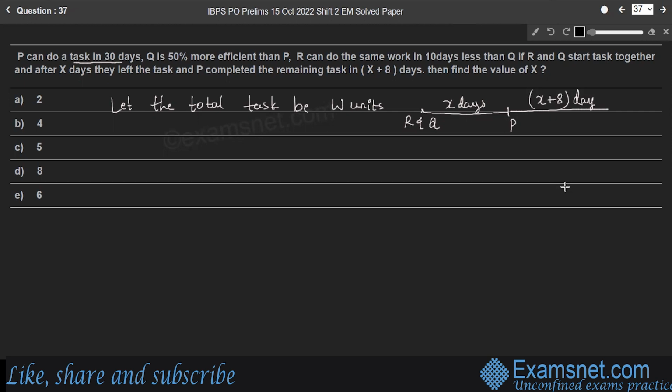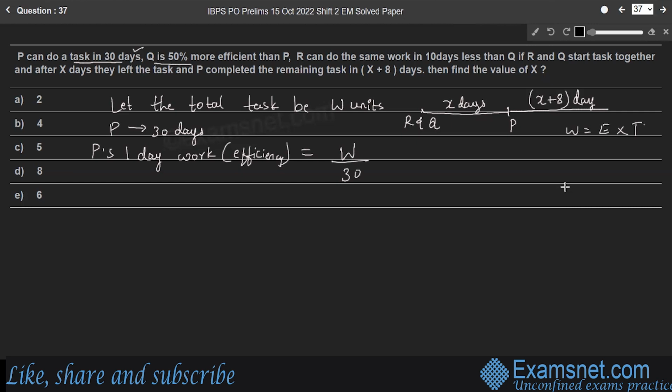So if P takes 30 days to complete the whole task, right? So what is the efficiency of P, or P's 1 day work? We know that work is equal to efficiency into time, right? So efficiency is work by time, total work is W, by time is 30 days. Right? P's 1 day work is W by 30.